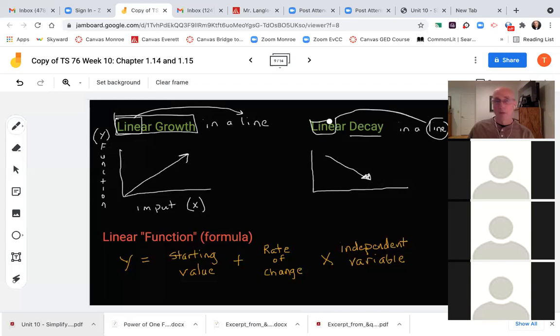Okay. If it's getting less, it's declining, like you're losing money every year, or the amount of, for instance, right now in our country, the amount of COVID cases is on a linear decay. It's going down. I think, like, I forget what it was, every week now, 500 fewer people than before were getting COVID. Every week, in several weeks in a row now, 500 people less are getting COVID. So it's, in a sense, it's decaying. The number is going down.